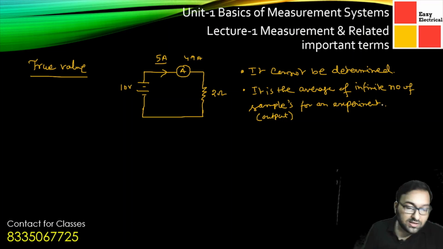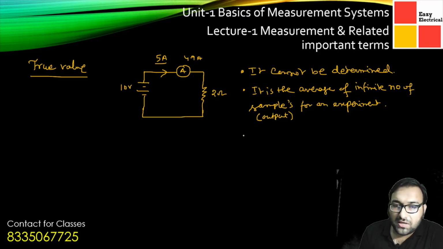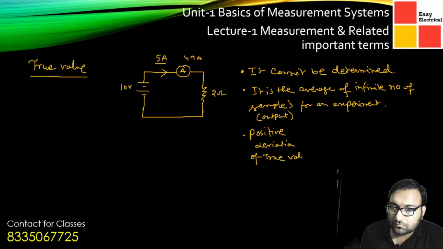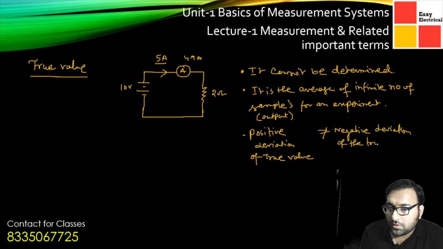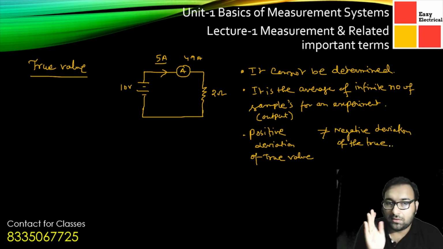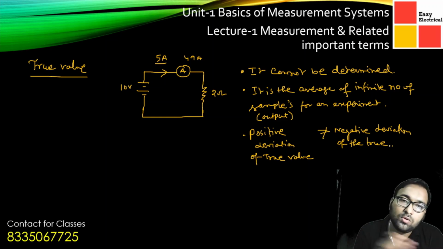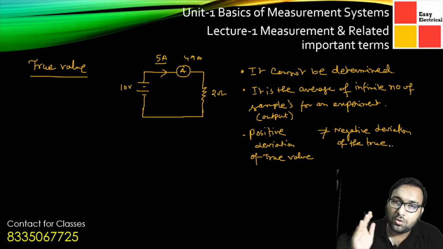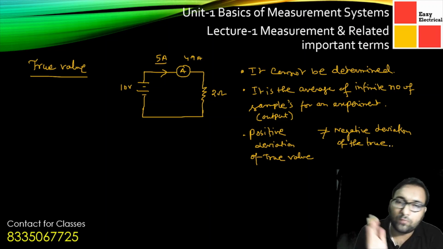Now what happens is, the positive deviation of the true value is not equal to the negative deviation of the true value. That means suppose a 5 ampere reading is there. For one meter, you are only getting lower values, and for another meter, you are getting only higher values, like 5.1, 5.12, 5.13, 5.14. In the other case, 4.9, 4.98.